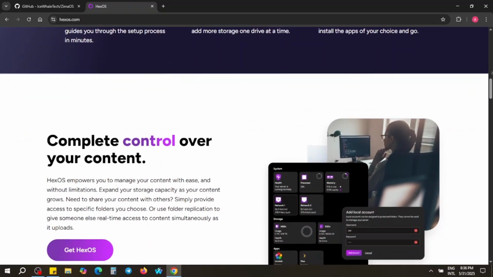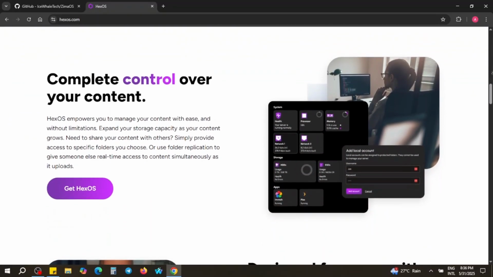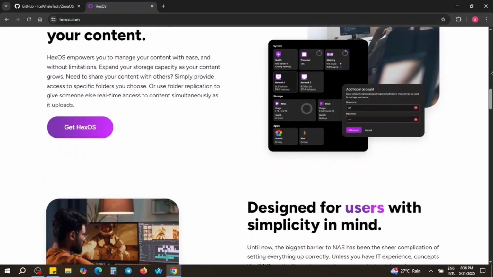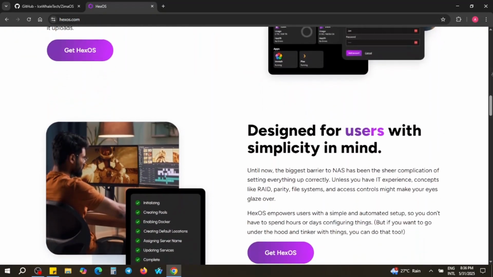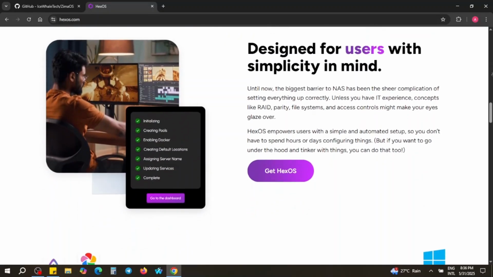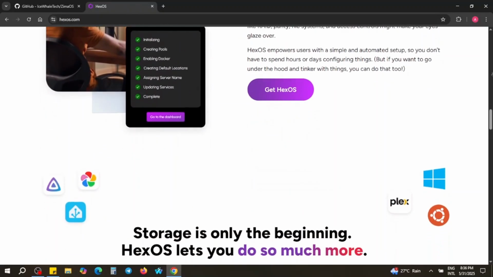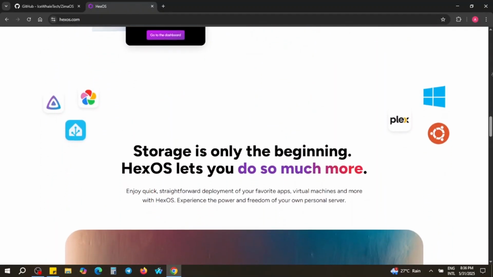So what's the verdict? If you're a beginner or want a smooth no-fuss experience, ZimaOS is the better pick. But if you're looking for powerful customization and don't mind the extra setup, HexOS might be the way to go.